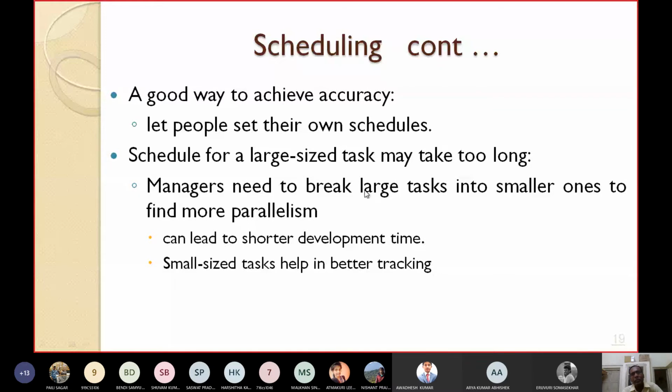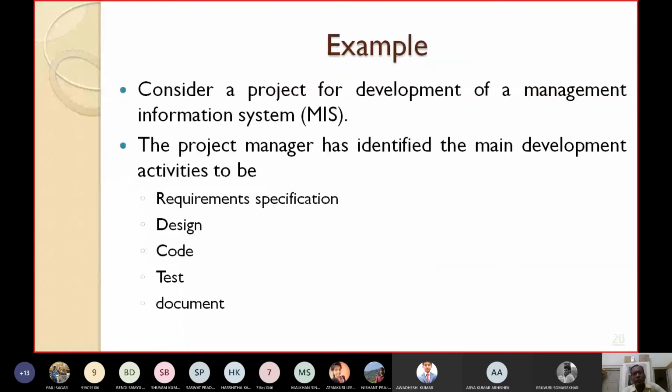I have already told you that the decomposition of larger tasks or larger activities into smaller sub activities or smaller subtasks can be done using WBS, work breakdown structure. Let's quickly take a small example.